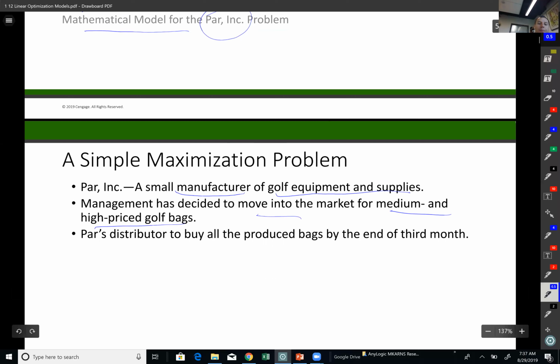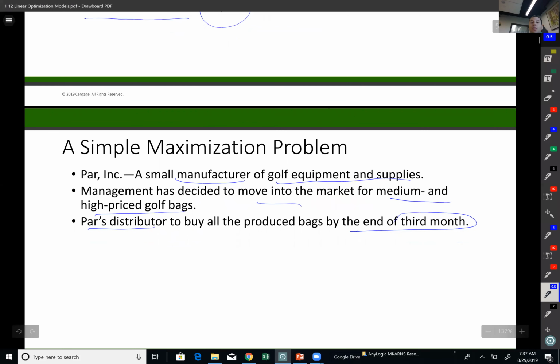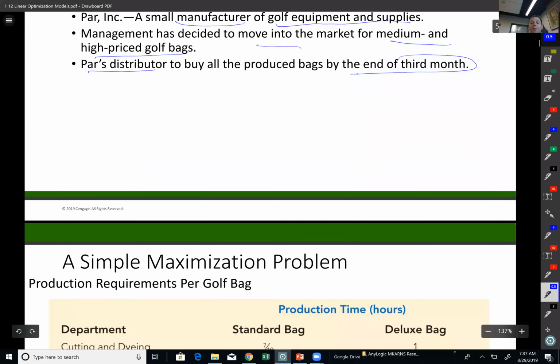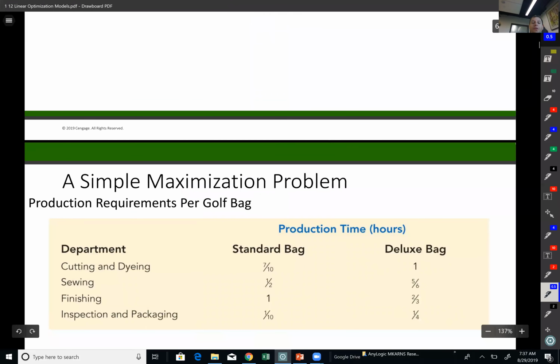And a distributor would like to buy all the products by the end of the third month, and now the company needs to decide on the decision variables that I'm going to talk about. So what are they trying to achieve here? That's an important question for a modeler to think about.